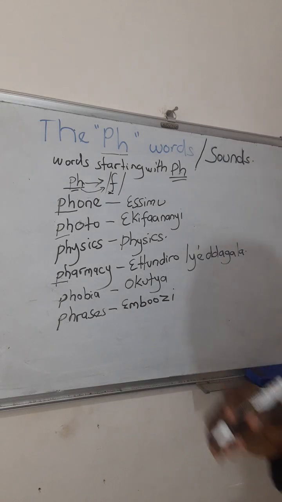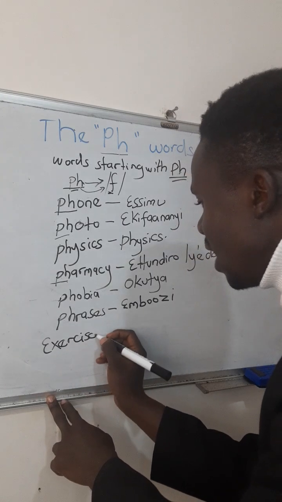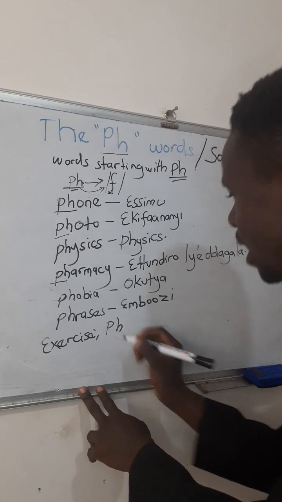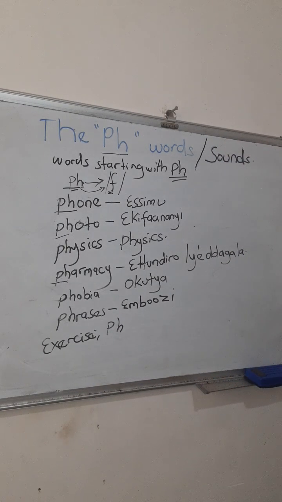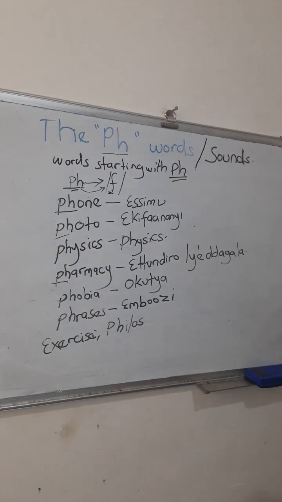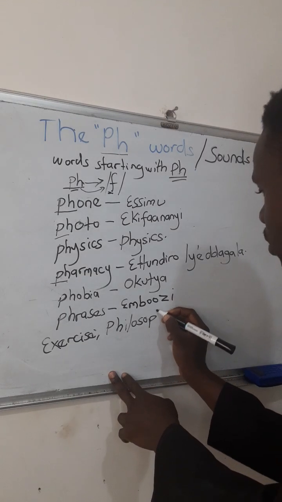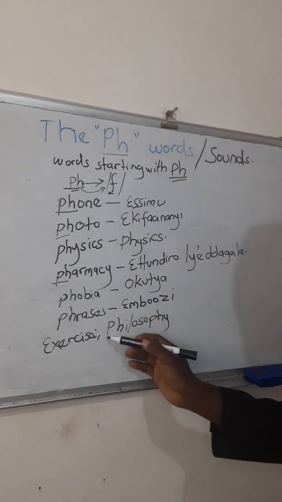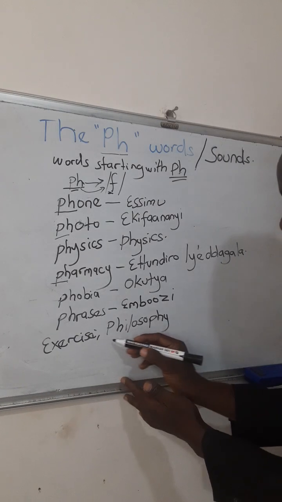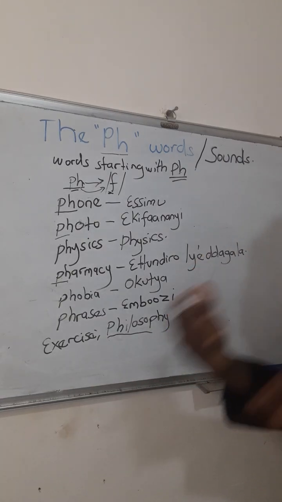Okay, so we have this last word. So this is your exercise for you to try out. You can send me the answer in the comment section. This word, how do I read this word? PHILOSOPHY. How do I read this word? So this is yours for you to try. Are we together? So how do I read this word? Send your answers in the comment section and you can translate to Luganda.